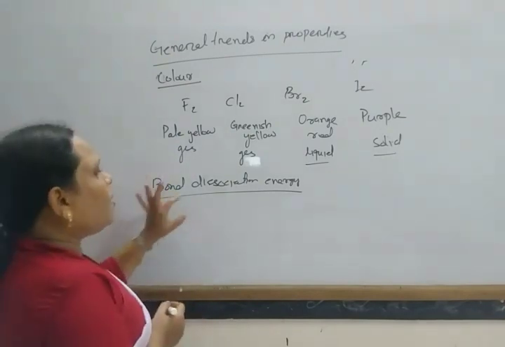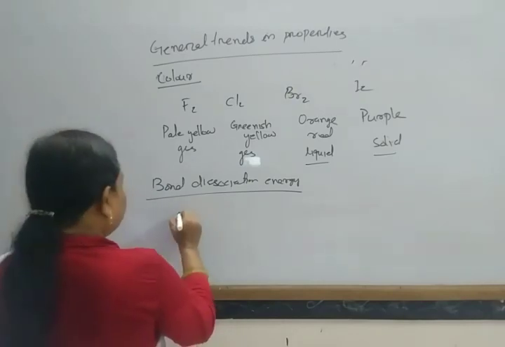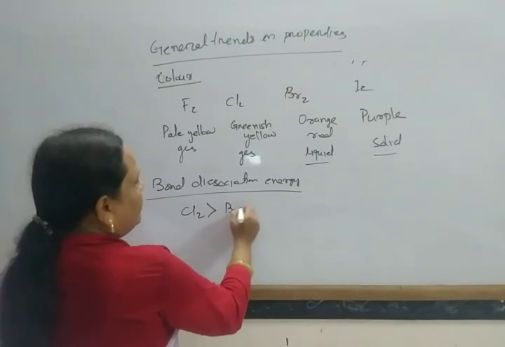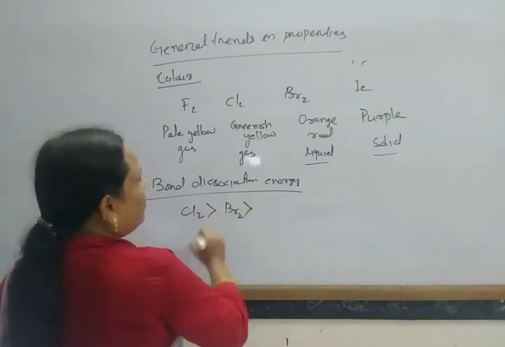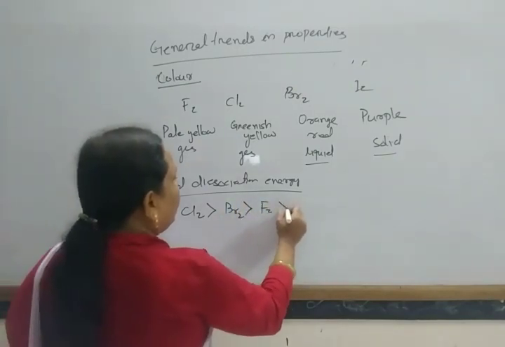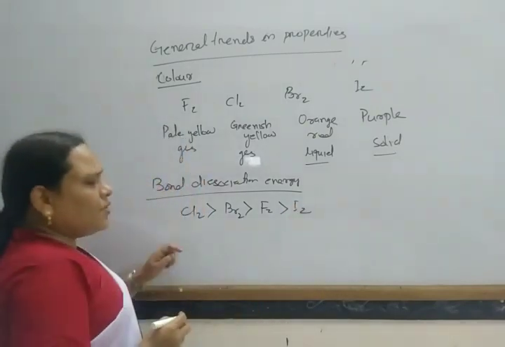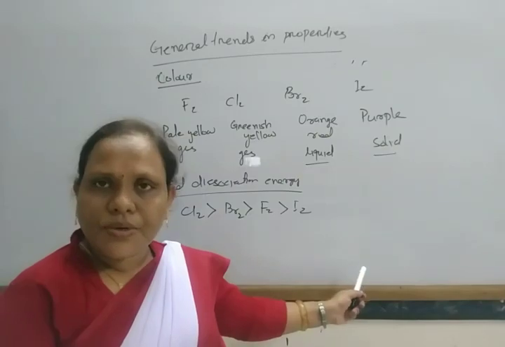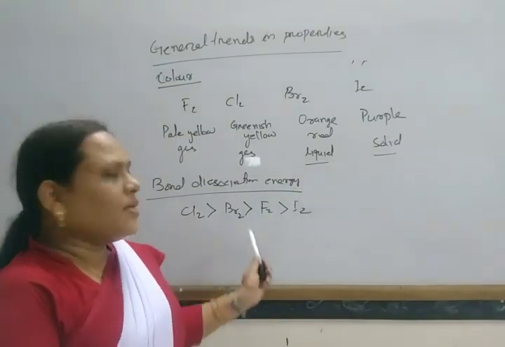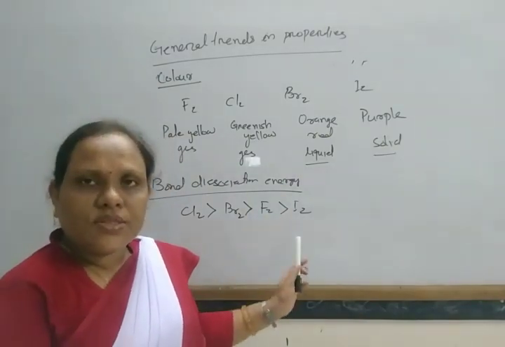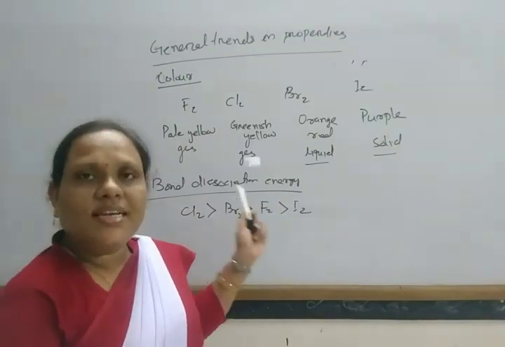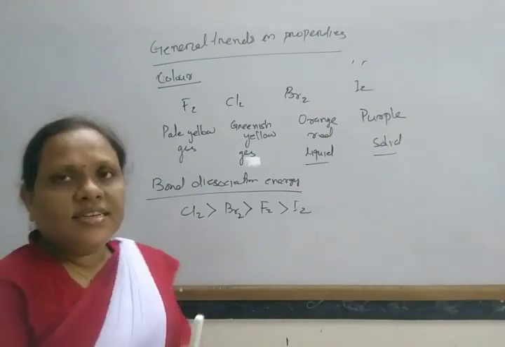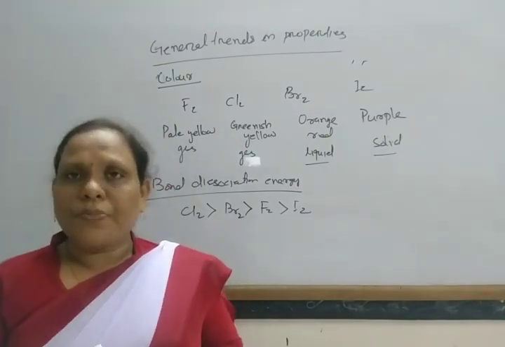So the bond dissociation energy order is: chlorine has the highest, then bromine, then fluorine, and then iodine. The bond dissociation energy generally decreases down the group, but fluorine, due to its inter-electronic repulsion, has a lower value. Okay, so these are some general trends in their physical properties.